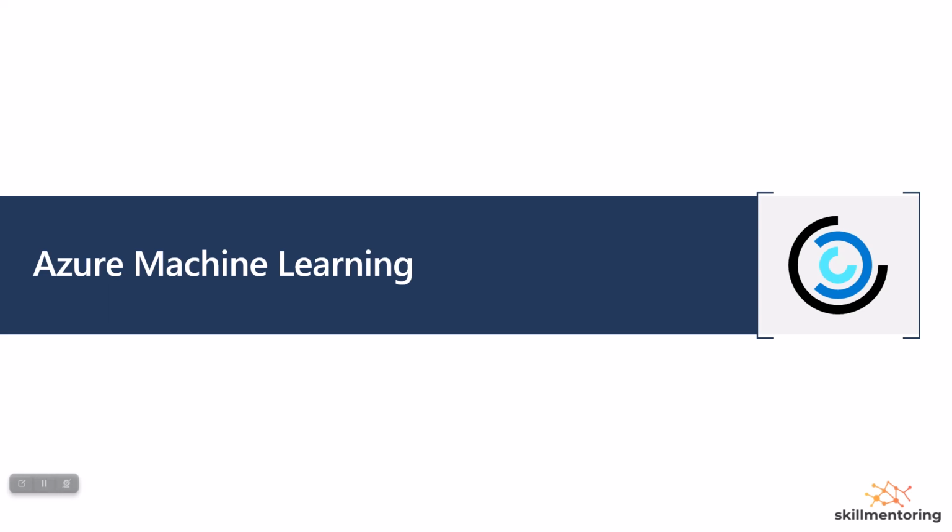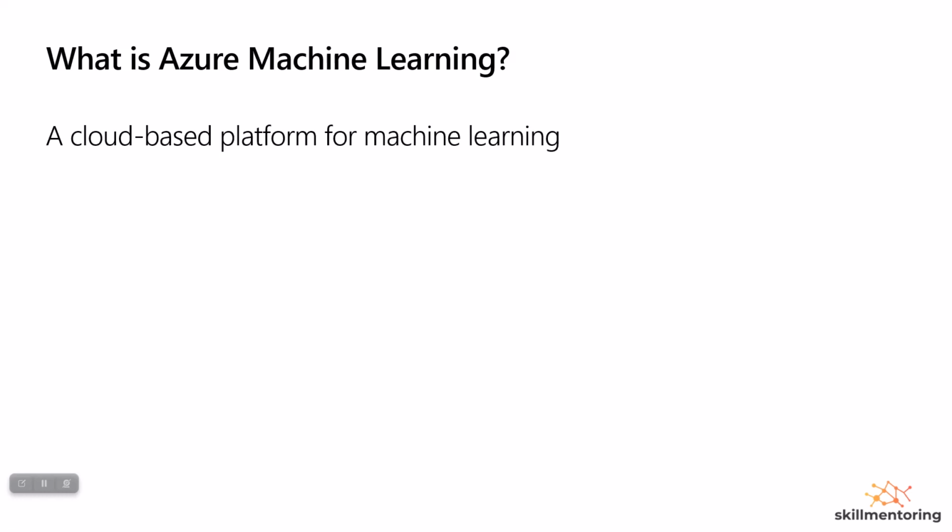Now let me explain to you about Azure Machine Learning. Azure Machine Learning is a cloud-based platform for machine learning. Data scientists need very powerful computing systems in order to train and validate their models. Since these algorithms operate upon a large volume of data, you need to build up some infrastructure so that it is possible for the data scientists to use that computing power, which could sometimes be parallel processing, in order to train the model and also validate the model.